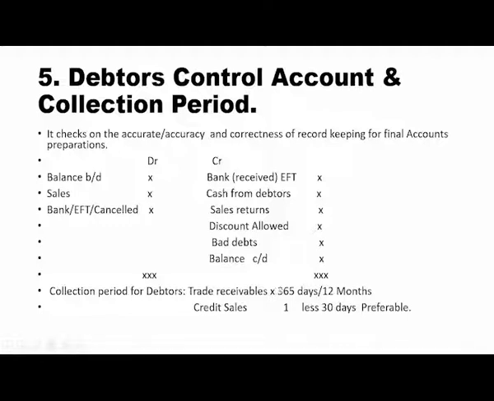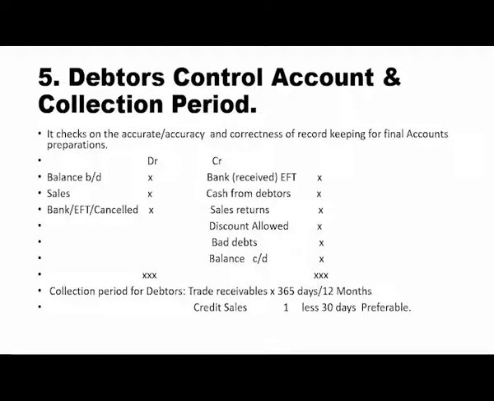You multiply with the number of days, which is 365 days, divide by 12 months, and here divide by credit sales over 1. And it's preferable that your days should be less than 30 days. So the collection period for people who are owing you should be a month, or not more than a month. Less than 30 days is equivalent to a month. So it should be less than a month.